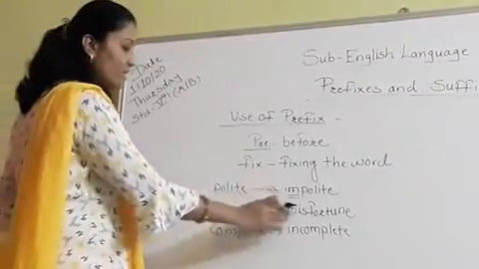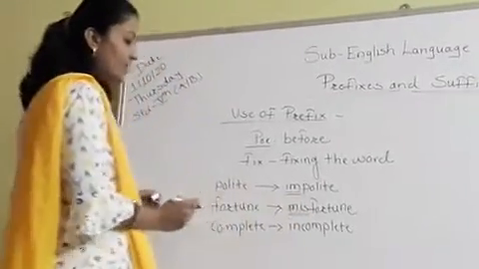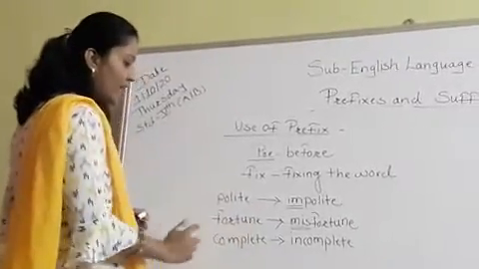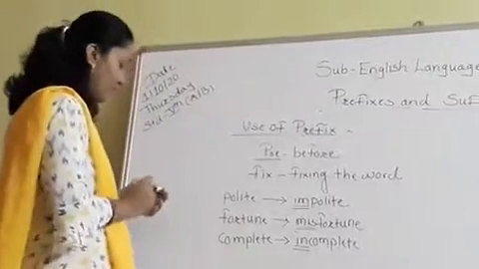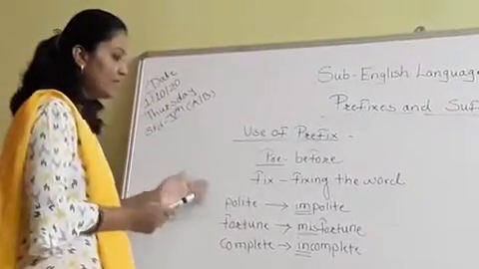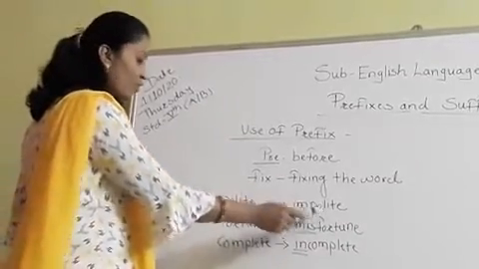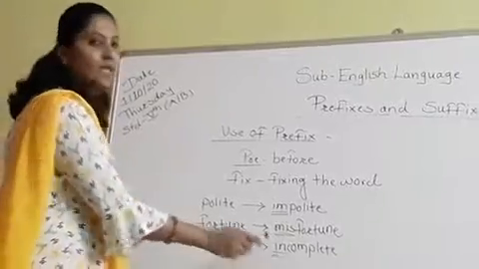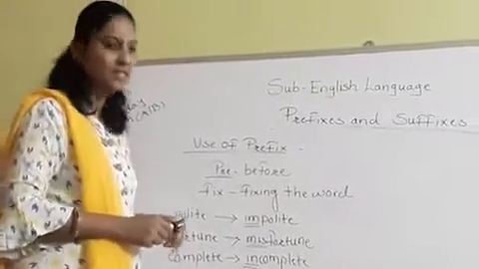Fortune becomes misfortune when we add MIS to this word. And complete becomes incomplete when we add the syllable IN to this word. So these are the examples of prefixes. Polite becomes impolite, fortune becomes misfortune, complete becomes incomplete. So have you understood how we have formed the prefixes?